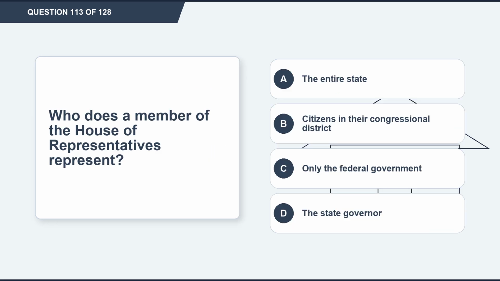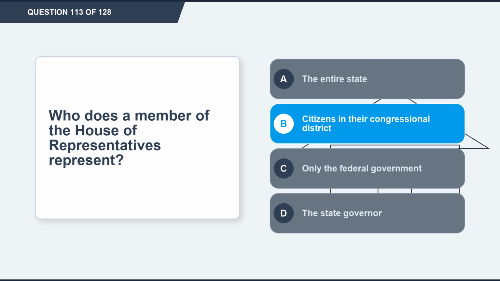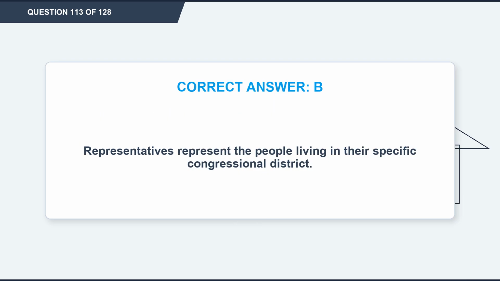Question 113. Who does a member of the House of Representatives represent? Option A, the entire state. Option B, citizens in their congressional district. Option C, only the federal government. Option D, the state governor. The correct answer is option B, citizens in their congressional district. Explanation. Representatives represent the people living in their specific congressional district.